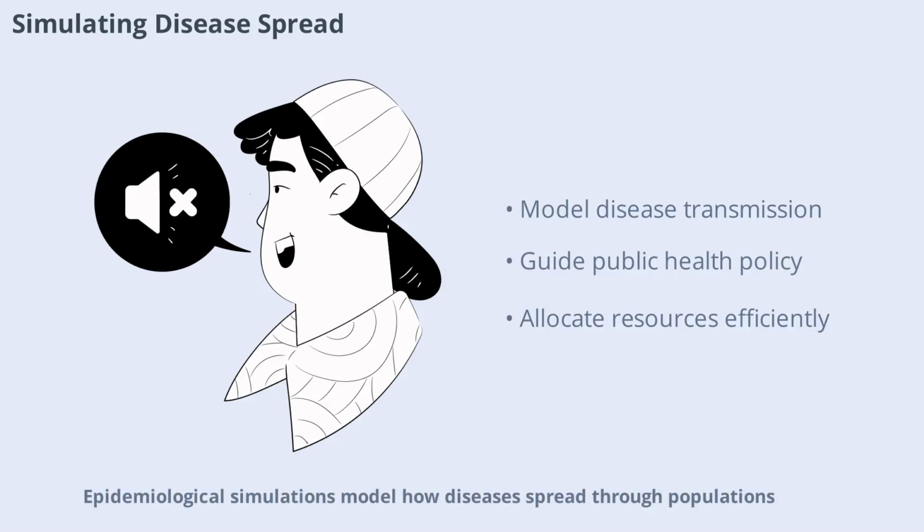Epidemiological simulations model how diseases spread through populations. These models consider factors like transmission rates, population density, and mobility patterns. By simulating different scenarios, public health officials can predict outbreaks, evaluate interventions, and allocate resources effectively. These simulations played a vital role during the COVID-19 pandemic, helping guide policy decisions and save lives.